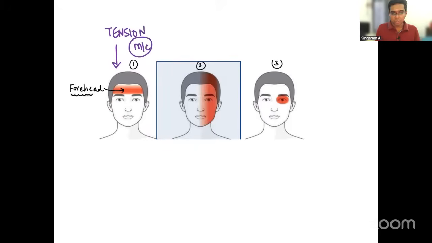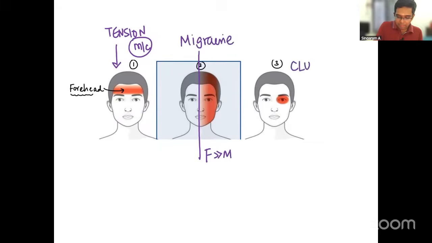Second, one full face is getting affected, more common in females compared to males. What is that? Yes, it's a migraine headache. Very important. And third is what we were discussing, that is a cluster headache. Please look at the typical location, which is surrounding the eyes, periorbital location, right? So this is a quick picture for you to remember the three important types of headache.